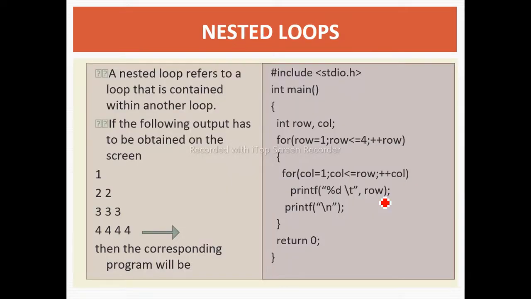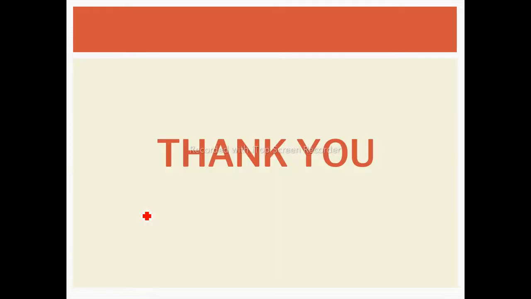And this is the program for nested loop. That is, if we wanted to display this output, then here we have used a nested for loop. So one for loop is used for the row and another for loop is used for the column. By using this nested for loop we can display this output. So here we completed all our control structures. So thank you to all of you.